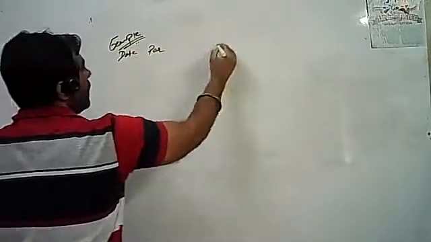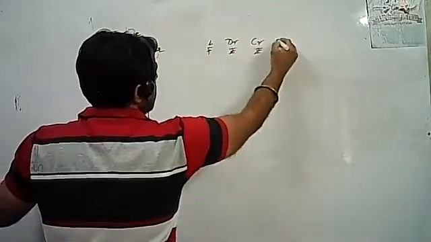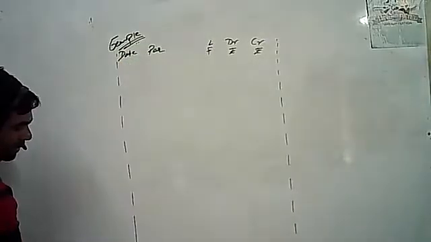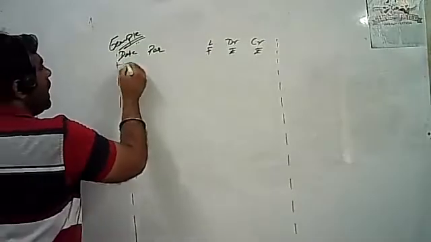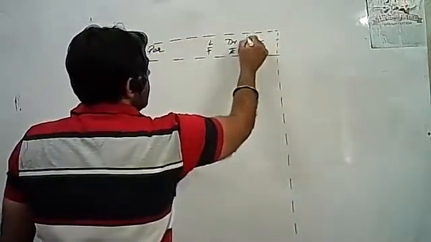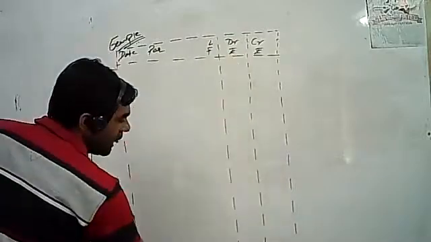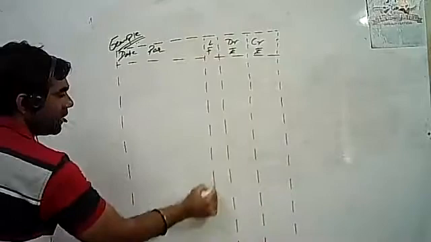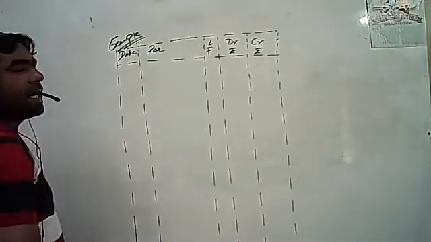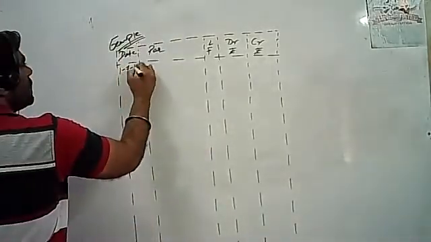Date, particular, LF, debit rupees, credit rupees. Students, there are three partners, A, B, and C. B and C has advanced loan of rupees 30,000 and 20,000 respectively. Please tell me the date on which they have advanced the loan. 1st July 2019.